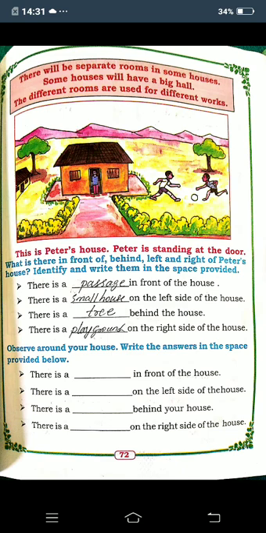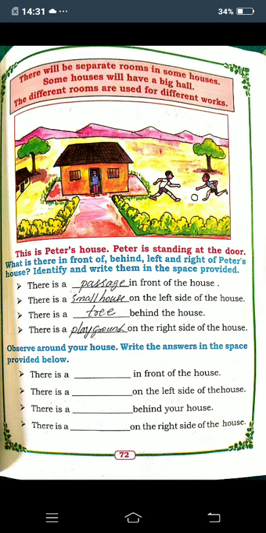Okay children? Next, observe around your house. Write the answers in the space provided below. Near your house, what is there? You must write in the space. There is a dash in front of the house. What is there in front of your house? You must write there. For example, garden, tree, small house, or a neighbor's house, like that you must write.